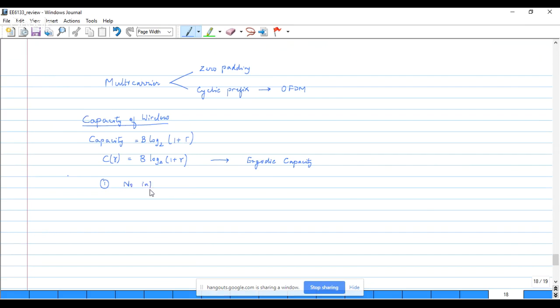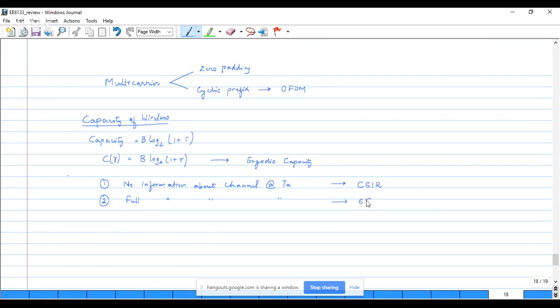This means that only the receiver knows what the channel is, and the transmitter does not know about the channel. This is the scenario that we call channel state information at the receiver.